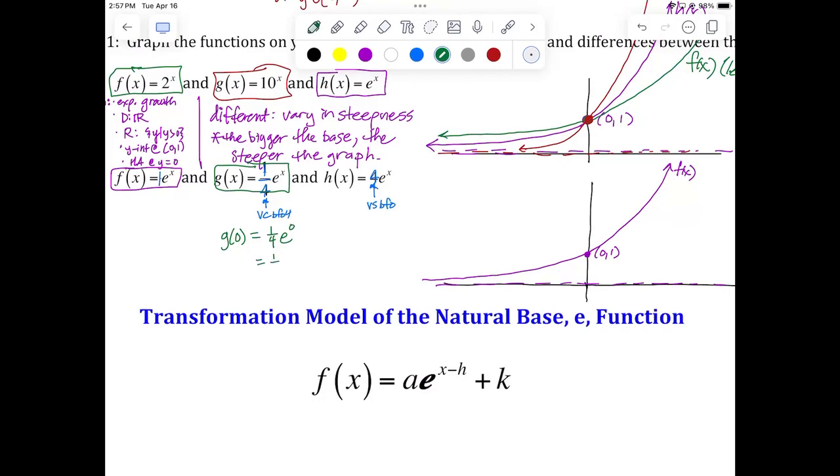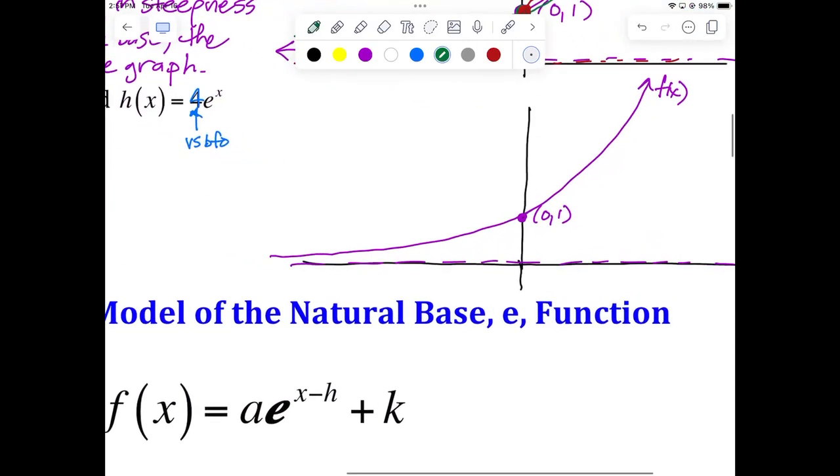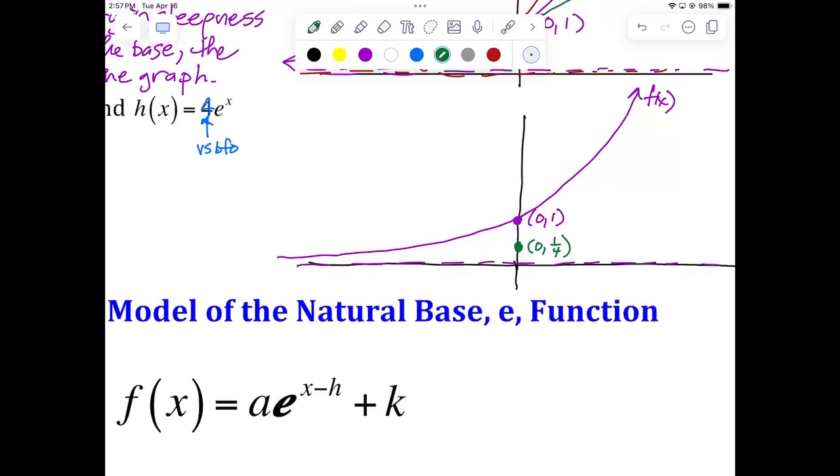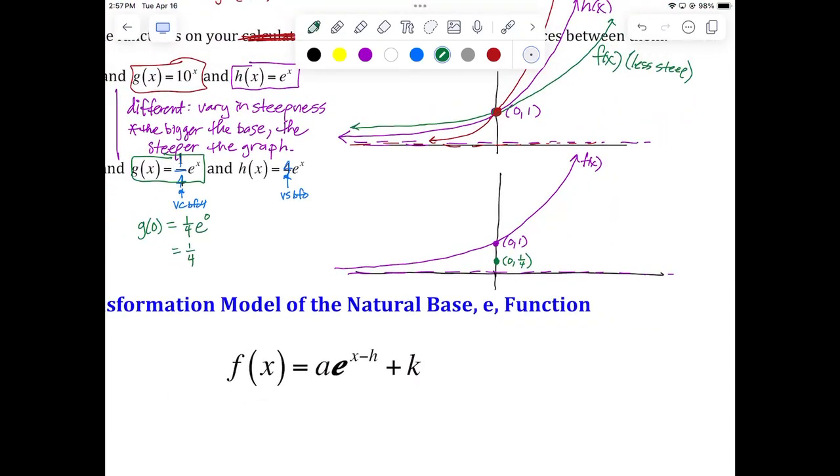E to the 0 is 1, so I get a 1/4. So, it actually lowers my y-intercept to (0, 1/4). Now, it still has the same horizontal asymptote. It's just compressed vertically. So that does affect the y-intercept. So now it's going to come through here, and it's going to look something like this. Okay, it's less steep, but it has a different y-intercept.